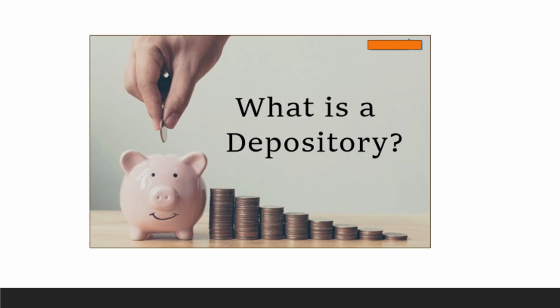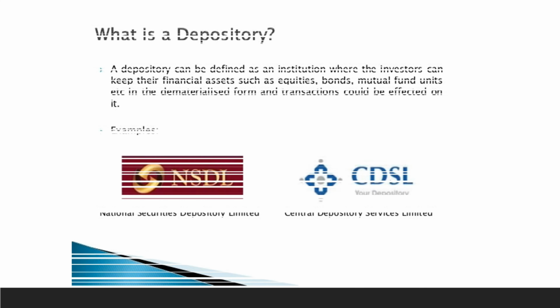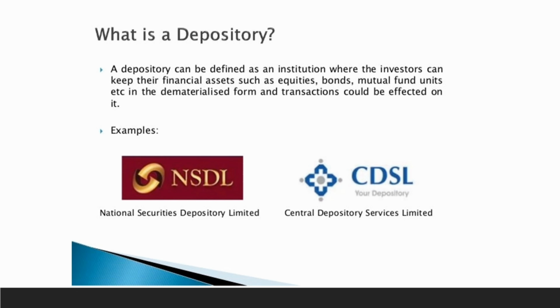Second, we are going to see about who holds all our demat account. Depositories are the ones who hold all our demat account. In India, there are two main depositories. They are known as NSDL and CDSL. NSDL is called National Securities Depository Limited, and CDSL is called Central Depository Services Limited. So these are the two main depositories in India.